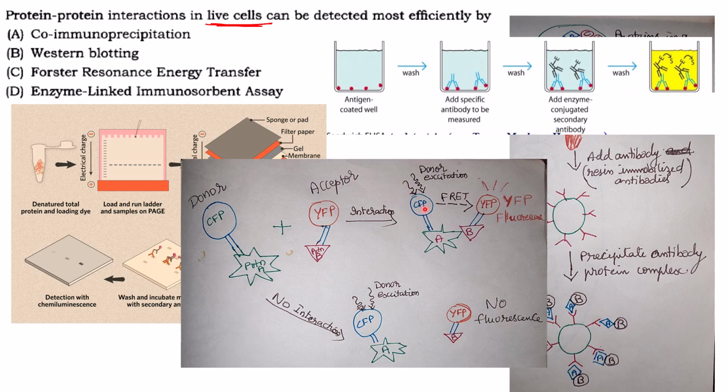CFP gets excited and releases fluorescence which will excite YFP, and YFP will fluoresce. And what you can see here is a decrease in the fluorescence of CFP, the donor molecule, and an increase in the fluorescence of YFP, the acceptor molecule. So you can conclude that A and B are interacting with each other. If they don't interact, there is no FRET and no fluorescence. So the answer here is option C.